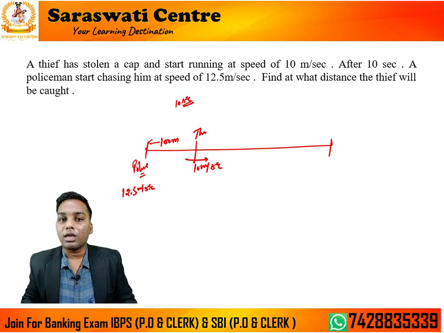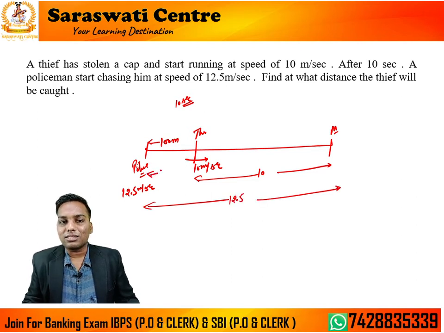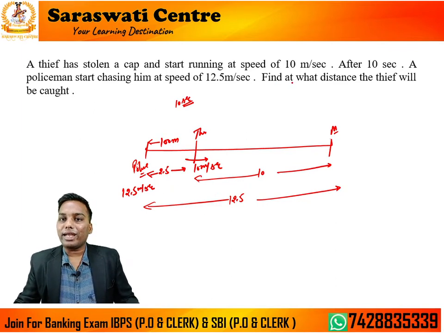Okay. Now suppose I am assuming that this is the point where the thief will be caught. So tell me, what is this ratio? 10. What is this total? 12.5. So what is this? 2.5 only. Definitely. So what is this asking? Find at what distance the thief will be caught.